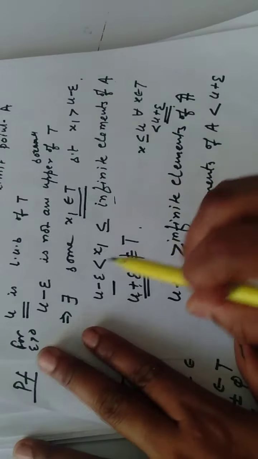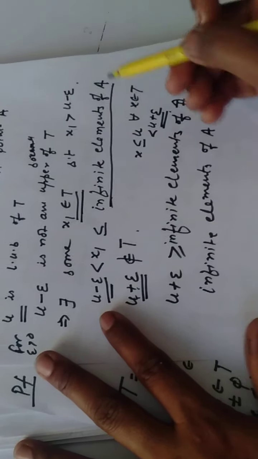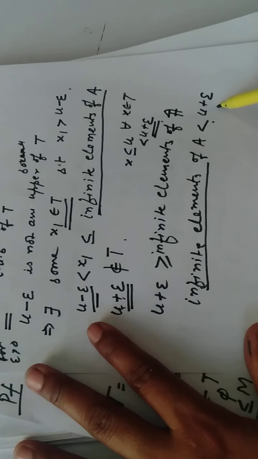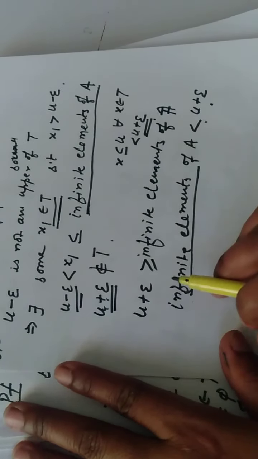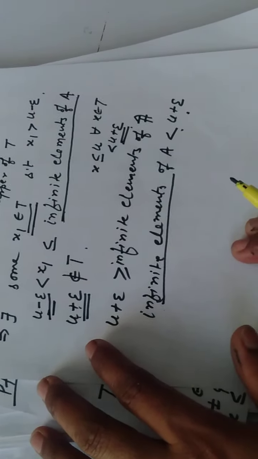Now, u minus epsilon is less than or equal to infinitely many elements of A, and infinitely many elements of A are less than u plus epsilon. And none of the elements of A is less than u minus epsilon.